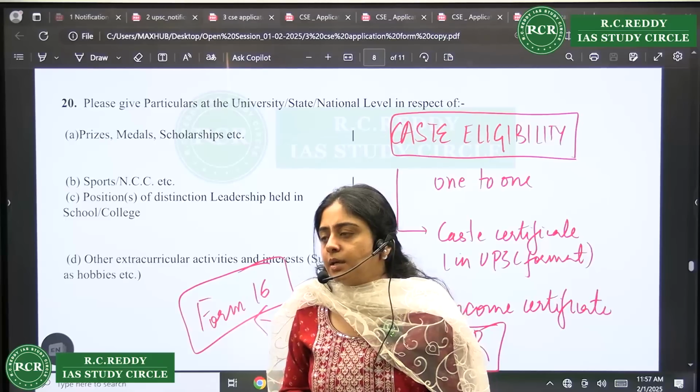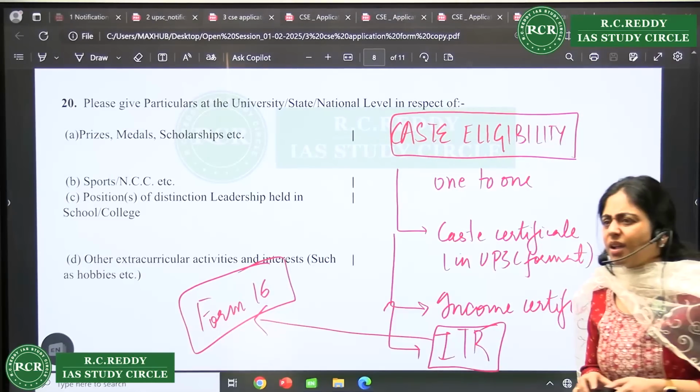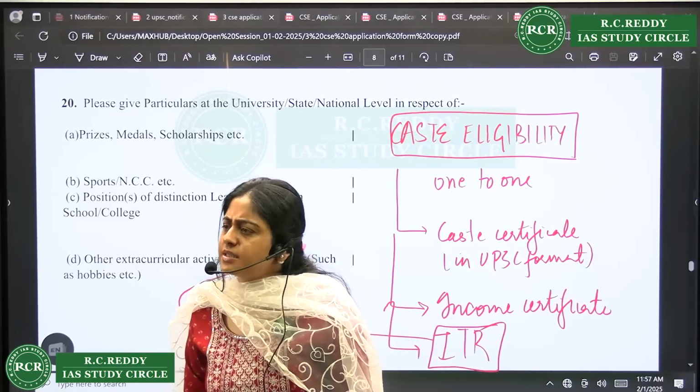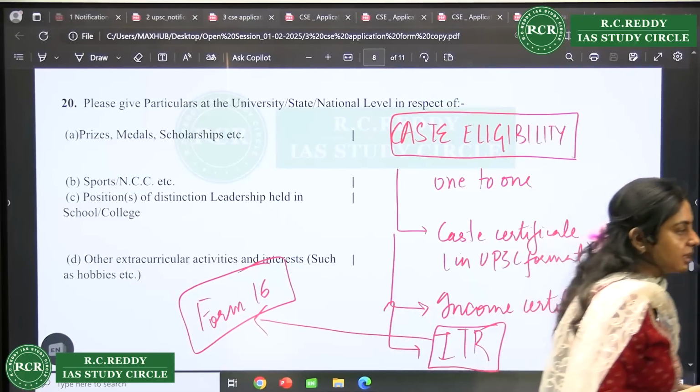Do I need to get the authorization certificate that it is group C? Yes, that is required. No special format, you can get it on the letterhead of the organization. Okay, a service status certificate basically.